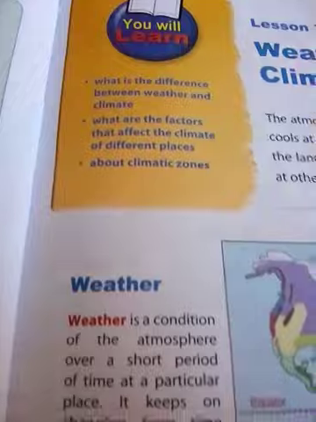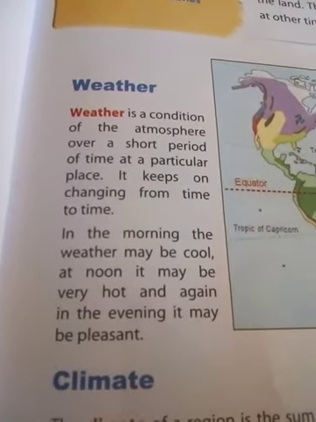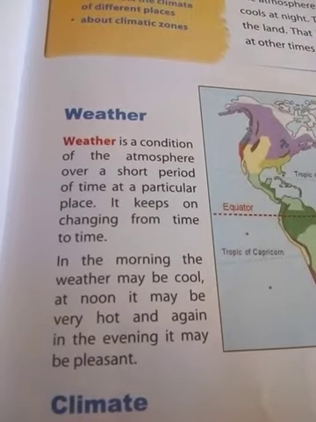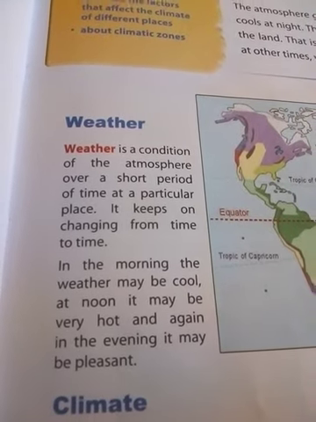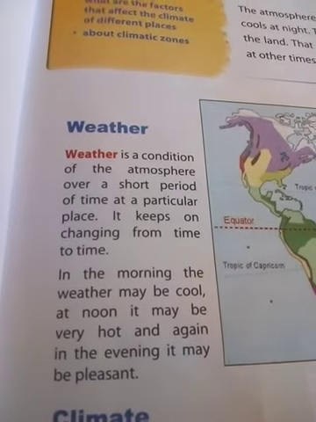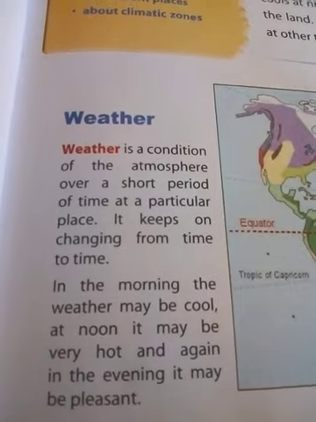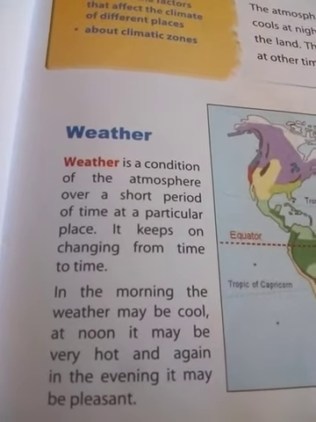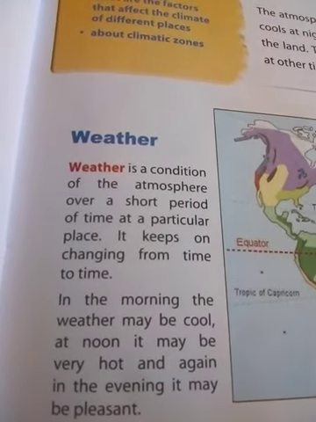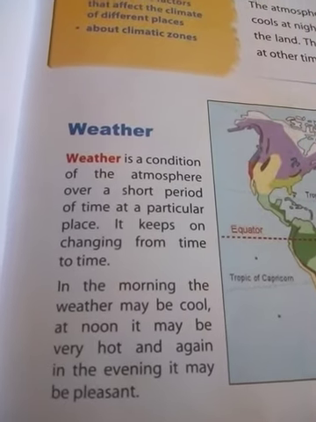Now we can see the weather. What is meant by weather? Weather is the condition of the atmosphere over a short period of time at a particular place. Children, keep listening. It keeps on changing from time to time.